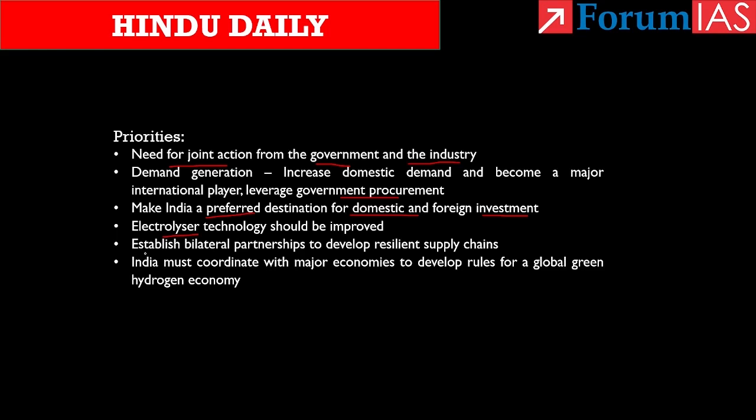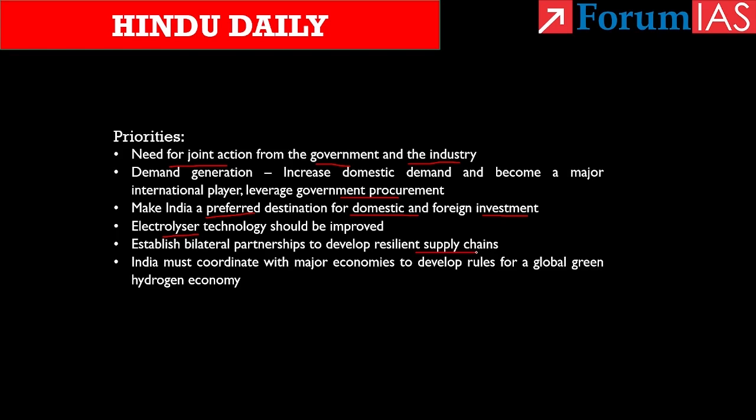Fourth priority is to establish bilateral partnerships to develop resilient supply chains. In bilateral partnership, India must focus primarily on technological transfer that will have longer impact and gains. And in addition, India must also join hands with like-minded countries on trade, value chains, research and development, and even in standard settings. Here, the 400 crore that is allotted for research and development under the National Green Hydrogen Mission can be put to use.